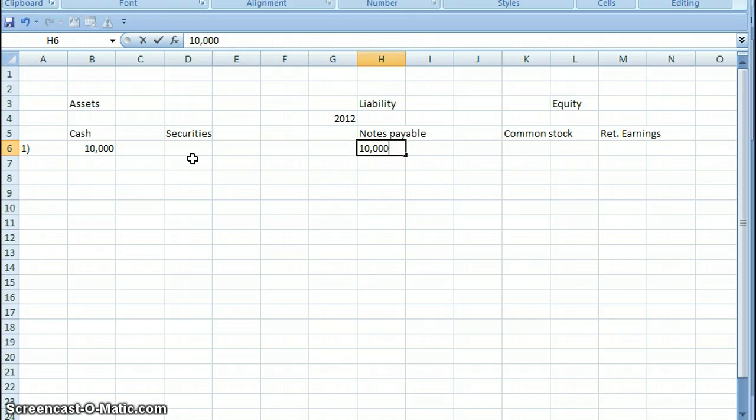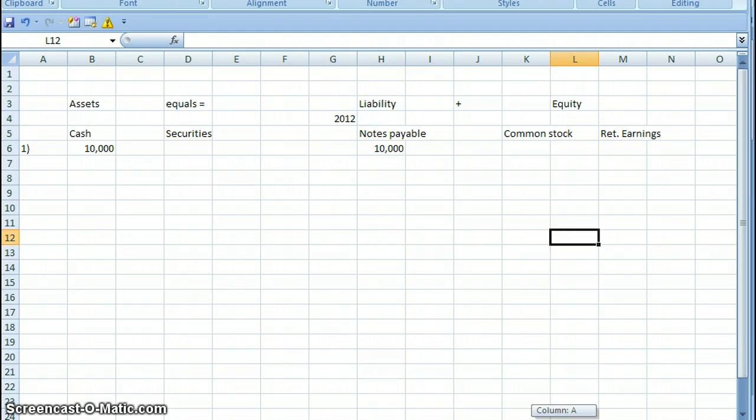And we also have, now the assets go up by 10,000, and on the right hand side equals liabilities plus equity. And on the right hand side of the balance sheet, liabilities go up as well, so therefore the balance sheet stays in balance.